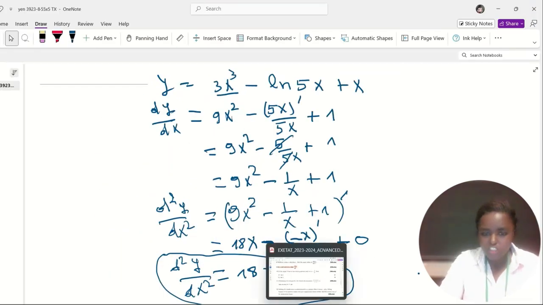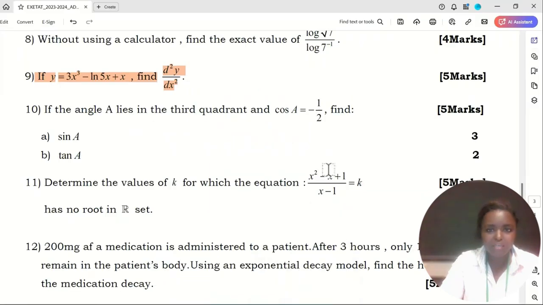The next question is question number 10. You see, we are almost completing the first section. Question number 10 says, if an angle A lies in the third quadrant, we are back on the trigonometric cycle.